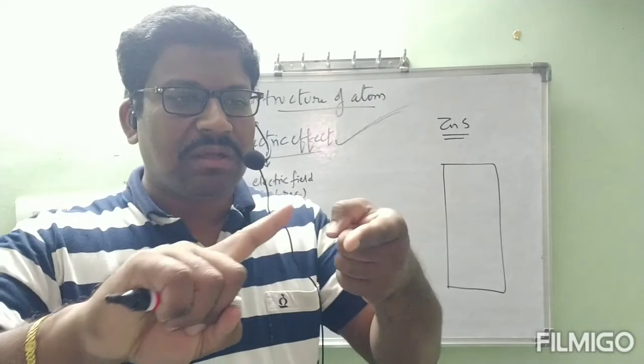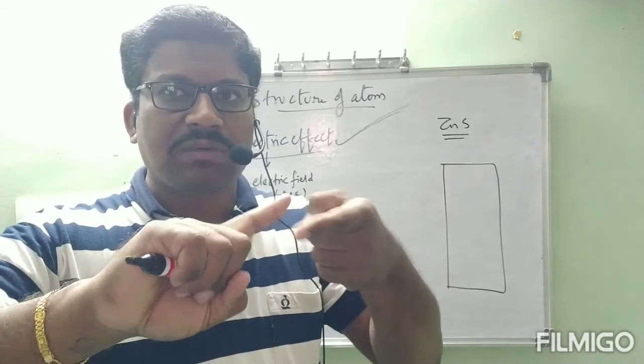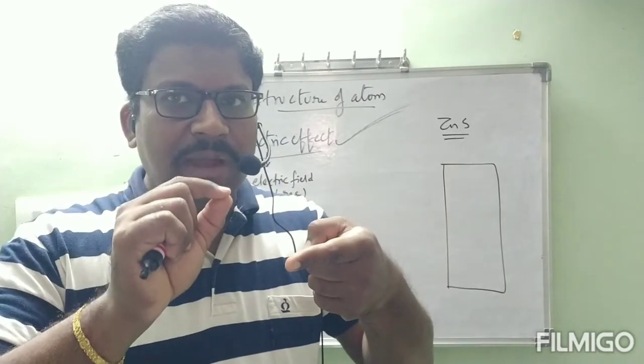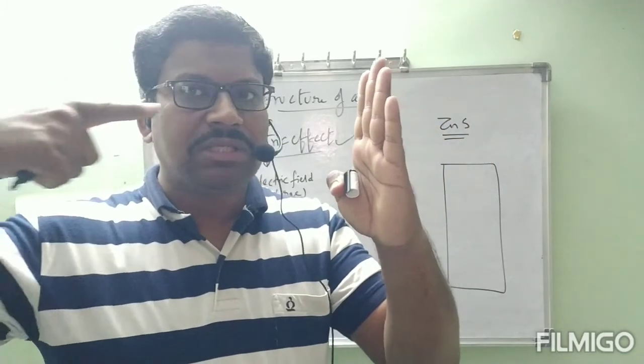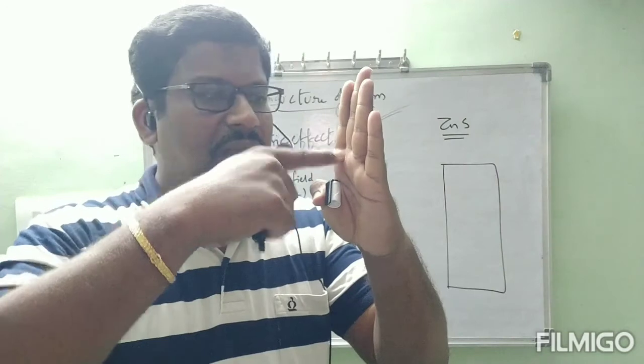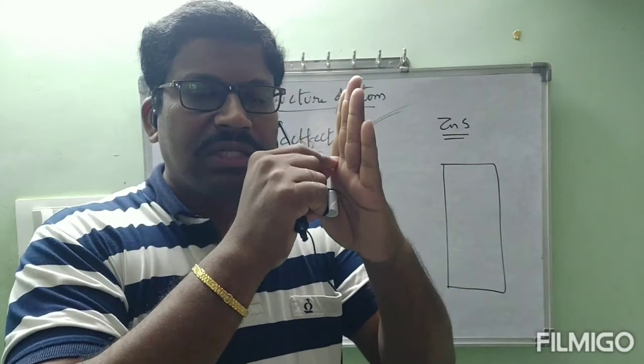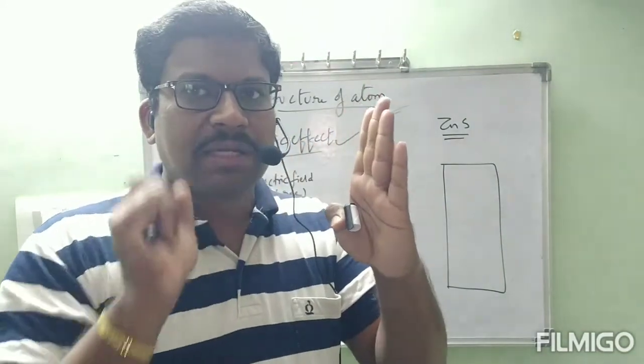Just like when we touch the positive and negative terminals, fire sparks are obtained. If any positively or negatively charged particle hits this zinc sulfide screen, at the time of collision we will observe the spark.